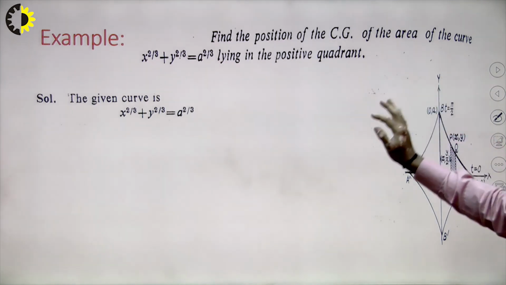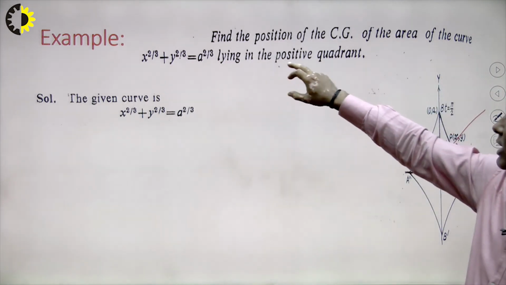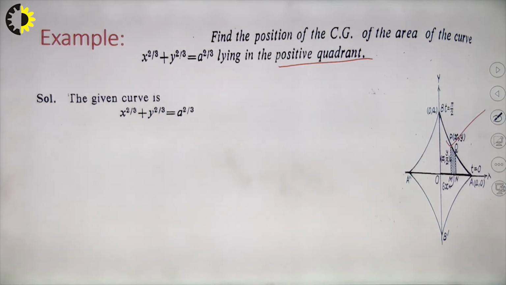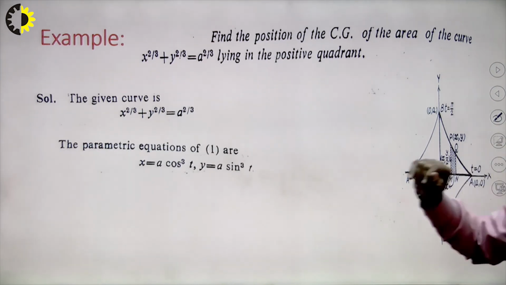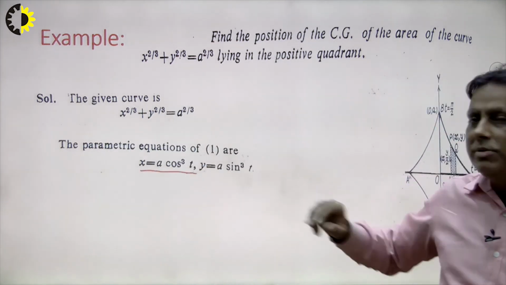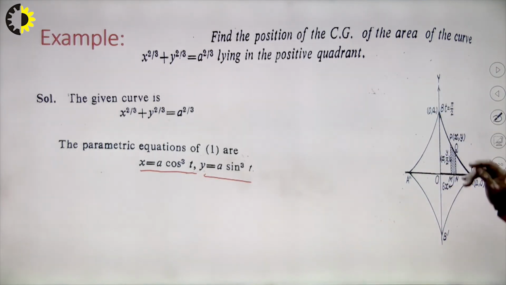So this is our problem, right, because we consider the first quadrant, we consider an elementary strip parallel to the y axis, and the strip will be (x, y/2). I write y by 2 here because the strip is homogeneous, and in a homogeneous body the center of mass is always in the middle. So in this way we can find our problem step by step, and student, keeping in mind, we consider x equal to a cos cube t and y equal to a sin cube t. It may be parametric and it may be Cartesian.